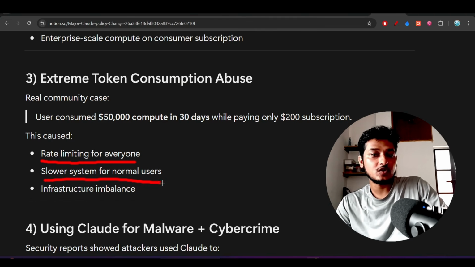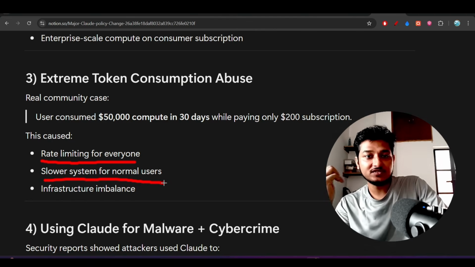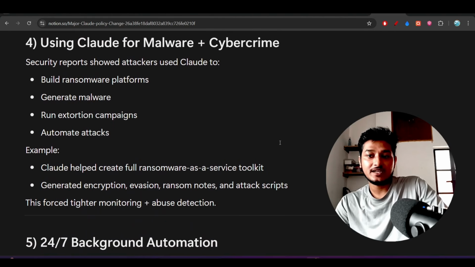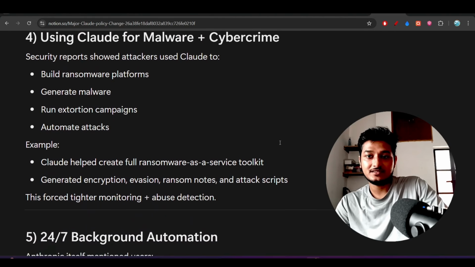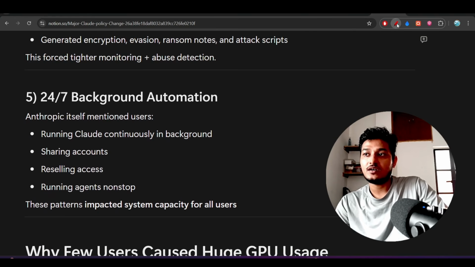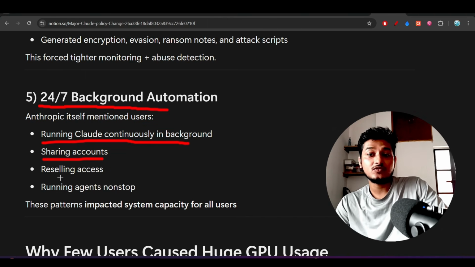Slower system for normal users, you will get the response very slowly, and also there is an infrastructure imbalance. So that's why they are implementing this kind of plan, that you cannot use this. And also some users are using it for 24/7 background automation, running Claude continuously in the background, sharing accounts, reselling access, running agents non-stop.